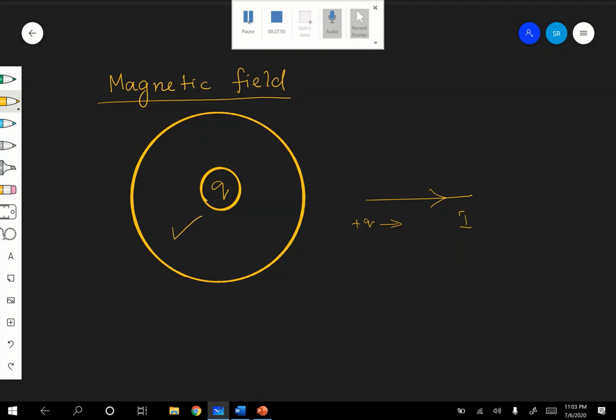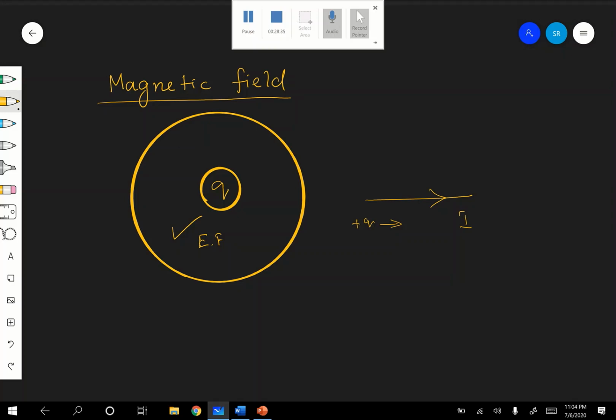Static charge produces the electric field. Like that, moving charge produces a magnetic field. Moving charge, what does it mean? Once the charge starts moving, there will be current. Okay. Therefore, you can say that if there is a current in the conductor, it means the charges are in motion, in a particular direction. Therefore, that produces the current. Are you following? Therefore, a current carrying conductor has a magnetic field, which means a moving charge produces a magnetic field. Static charge produces the electric field and moving charge produces a magnetic field.